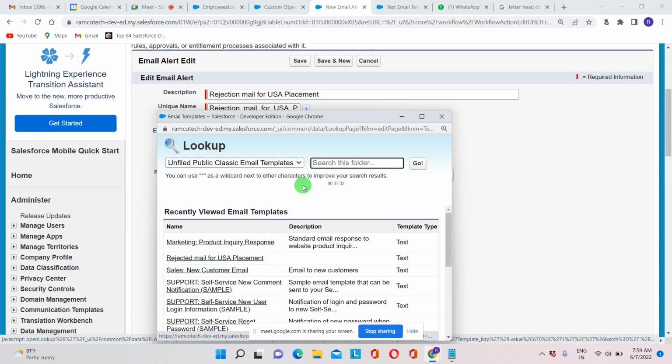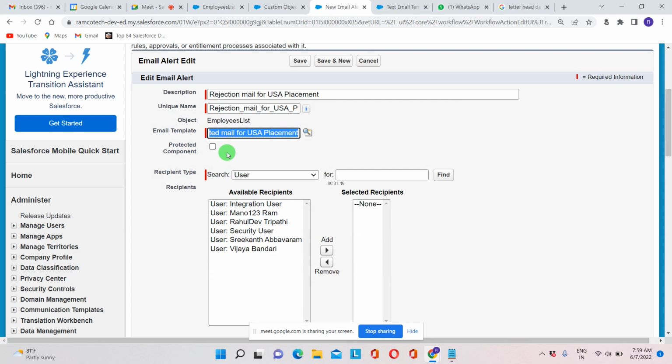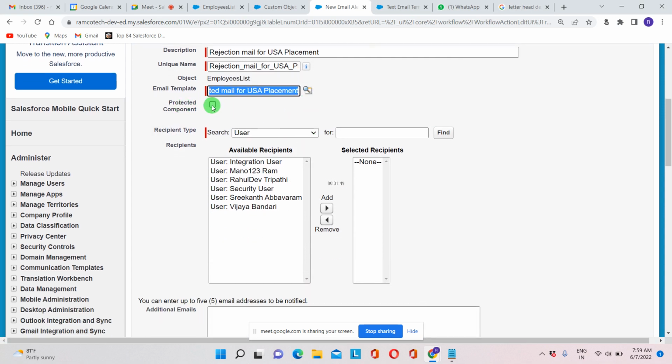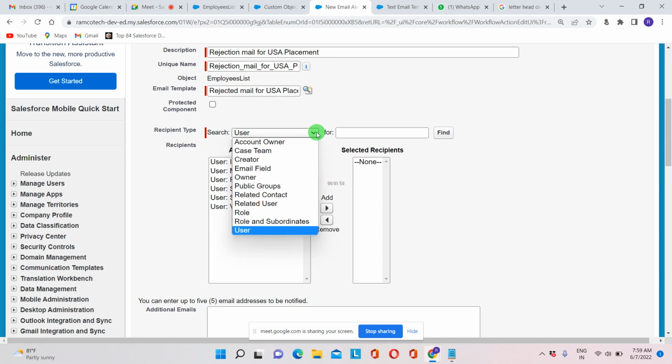It is coming. In case you save this one in My Documents, it will not come. So that time again you need to select My Documents. As of now, in My Documents there is no file, so that's the reason it's not displaying. So I'm just clicking on it, rejected mail, and protected component. Currently, I'm not using this. I'll tell you when it is required. And recipient type, to whom we need to share this: account owner, our case team, our creator, email field, to whom we need to share.